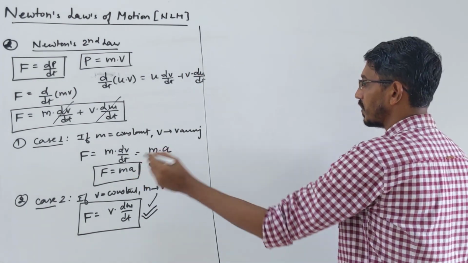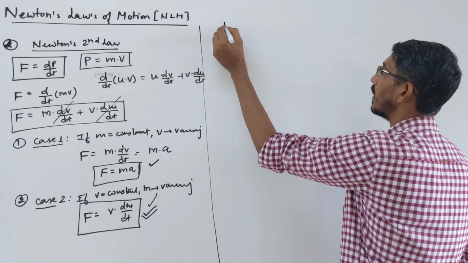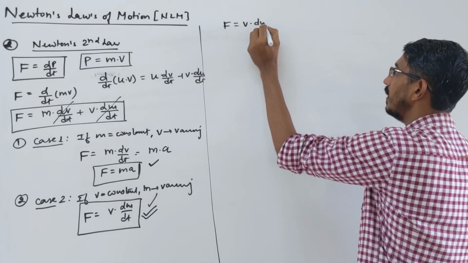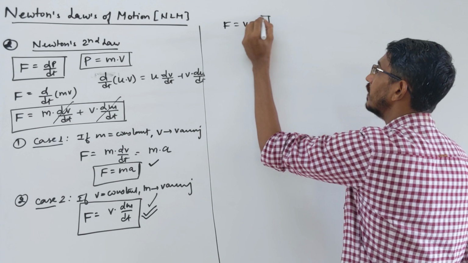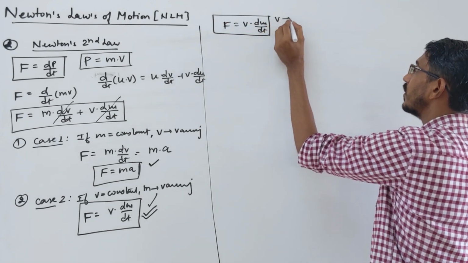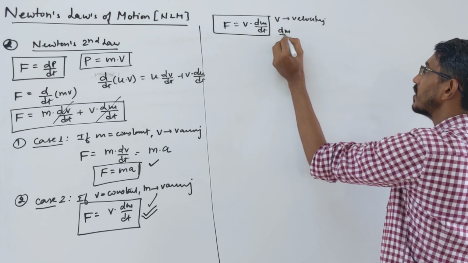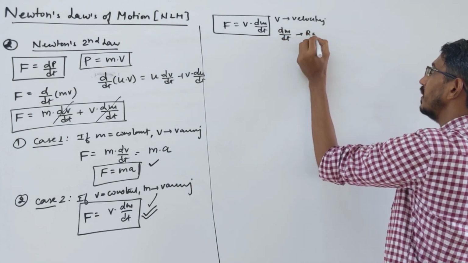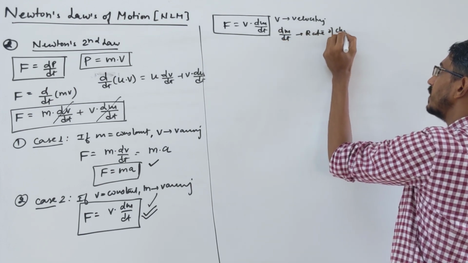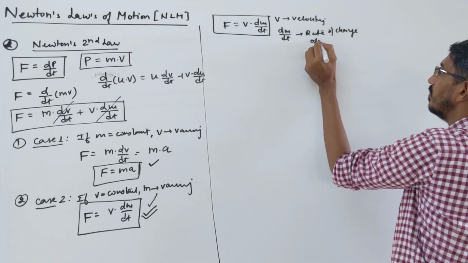Okay, so let's discuss some questions based on this formula. What formula? Force is equal to velocity times dm by dt. Here v is your velocity, and dm by dt is called the rate of change of mass.